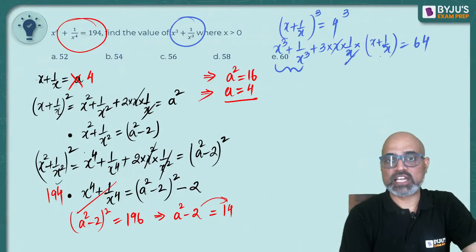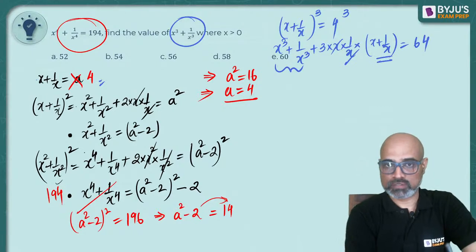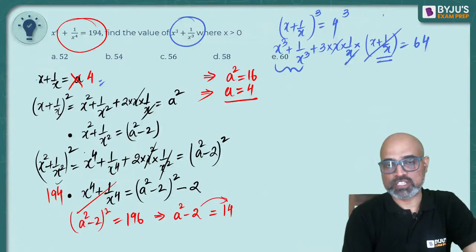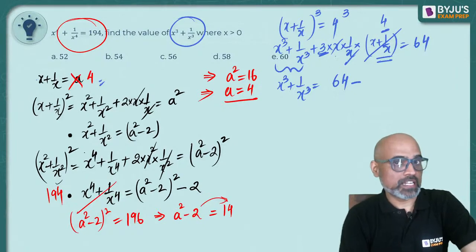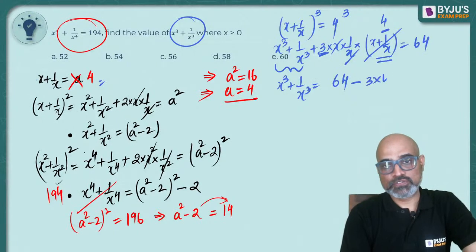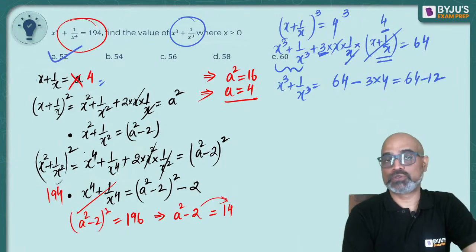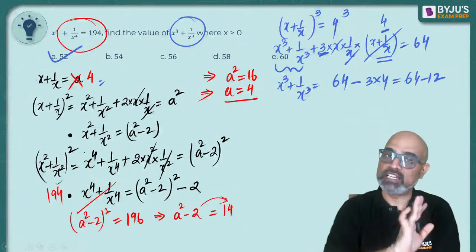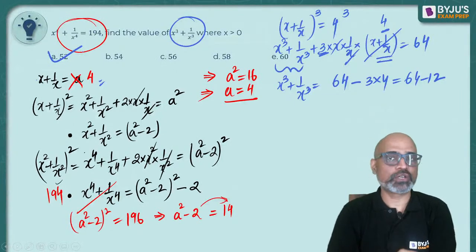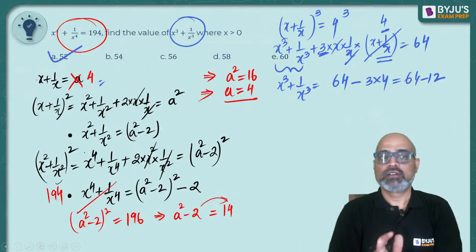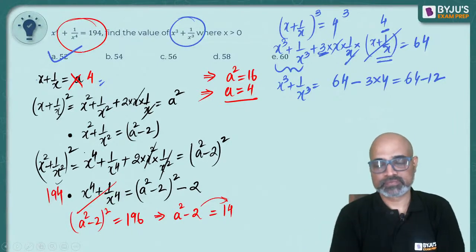x and 1 by x will cancel out and this is nothing but 4. This is again the same thing copy pasted, right? So this is 4. So you will get x cube plus 1 upon x cube is equal to 64 minus, don't forget that 3. The 3 did not cancel, the 3 is still there. 3 into 4 which is 12. 64 minus 12 will give you 52, which a lot of you were able to finally give as the answer. You guys took time. I completely understand it's not something you can instantly do, but you got the answer. Good.